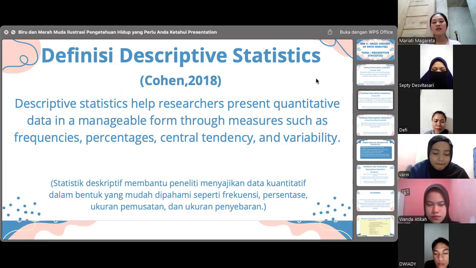In general, descriptive statistics describe the data as they are without making generalization to a larger population.